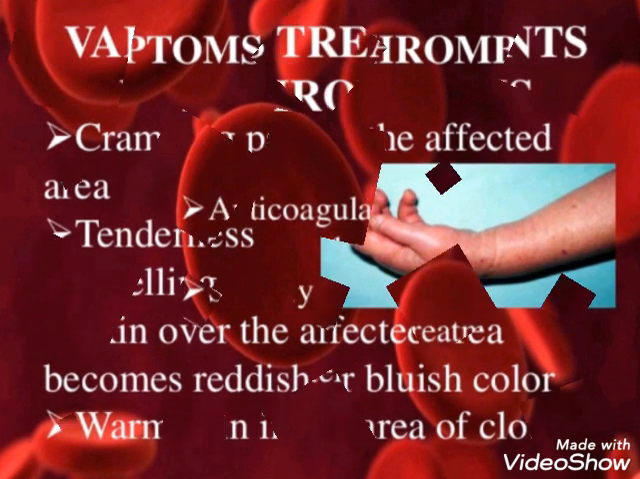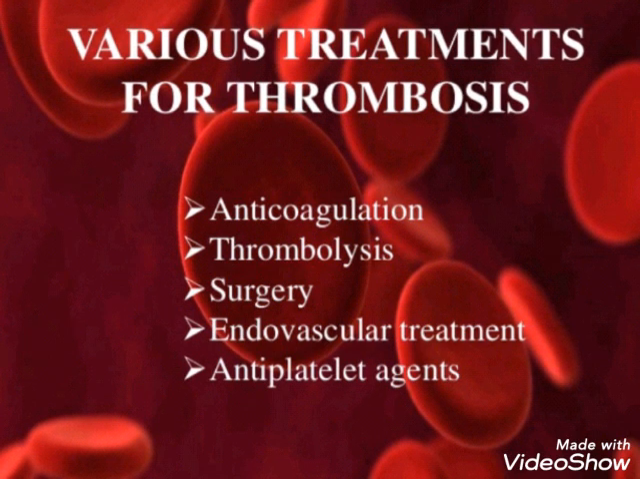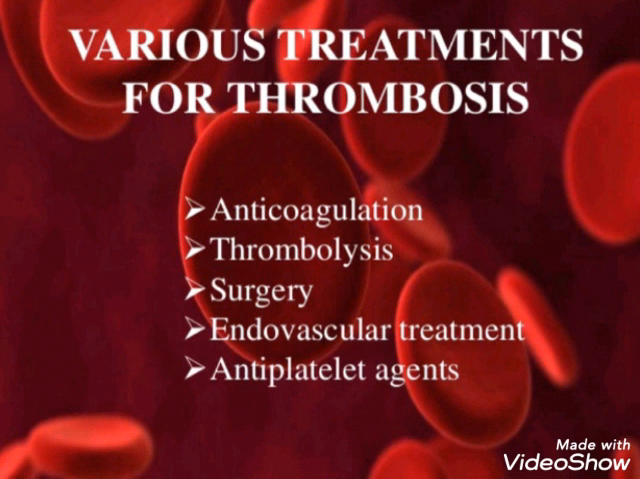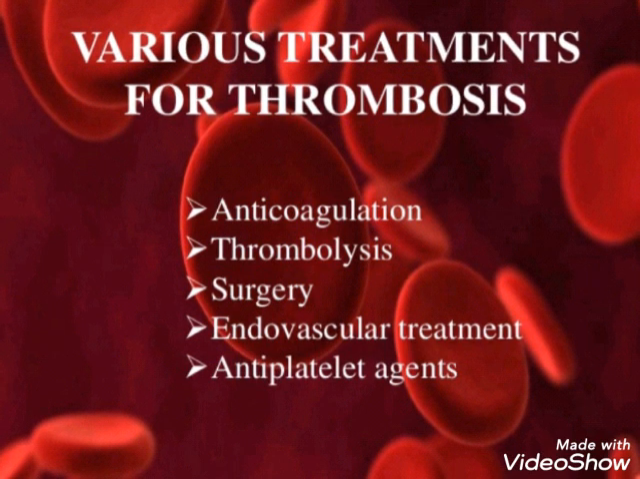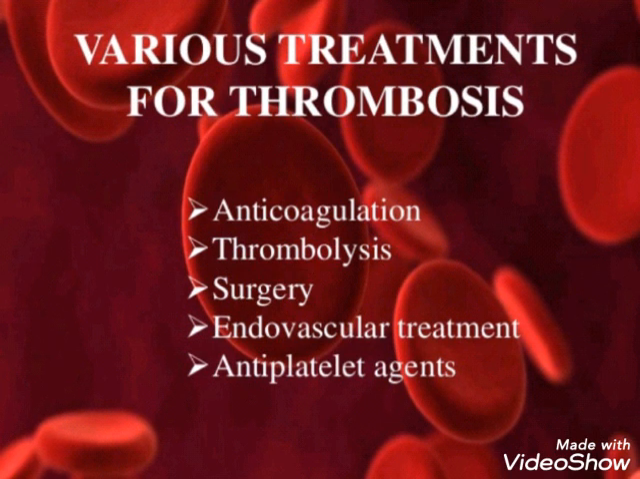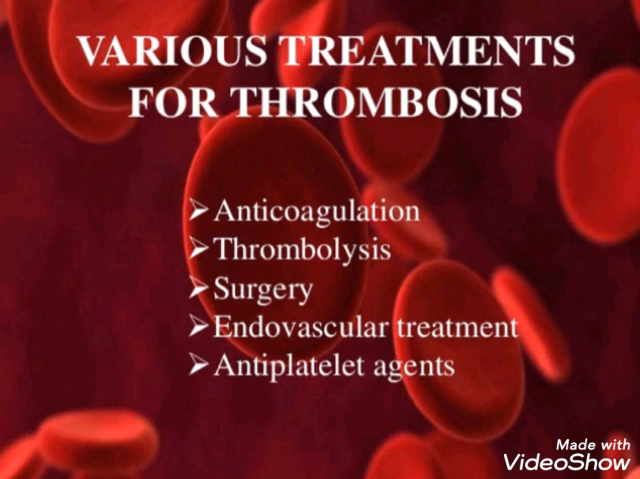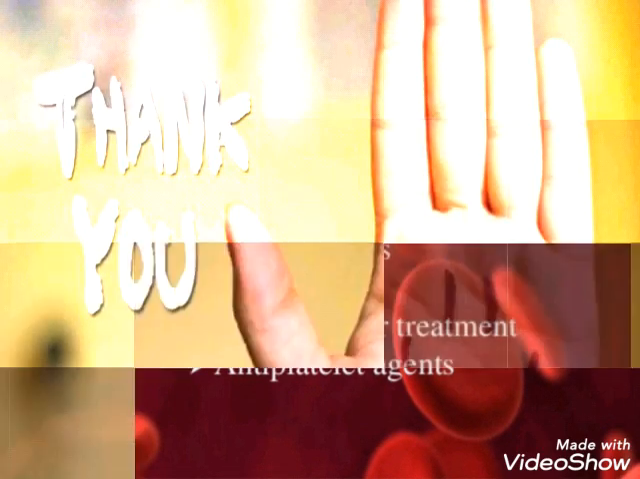Then we'll see here various treatments for thrombosis. As you know, it is a blood clot, so mainly we have to give the patient an anticoagulant agent to remove the clots from the body parts. Then thrombolysis, which is nothing but the breakdown of the thrombus. Then surgery to remove the thrombus if it is very big. Then endovascular treatment, that is cleaning the vessels. Then antiplatelet agents, so that excess platelets are not produced in the body. So these are the treatments that we can give to the patient with thrombosis, that will help to save his life.